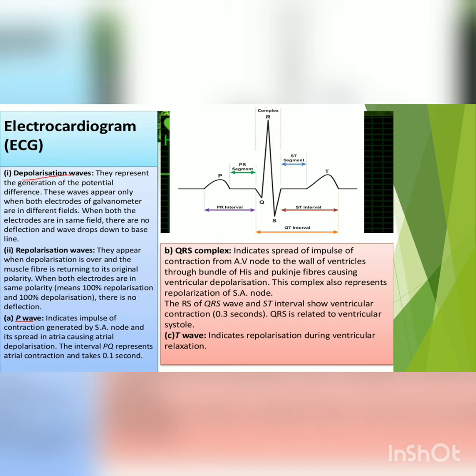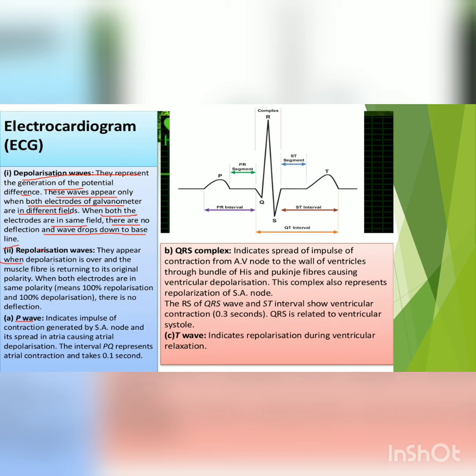Depolarization waves represent the generation of the potential difference. These waves appear only when both the electrodes of the galvanometer are in different fields. When both electrodes are in the same field, there is no deflection and the wave drops down to the baseline. So these are the depolarization waves.